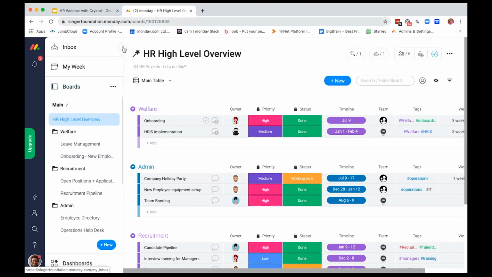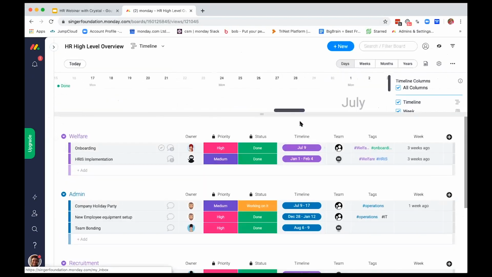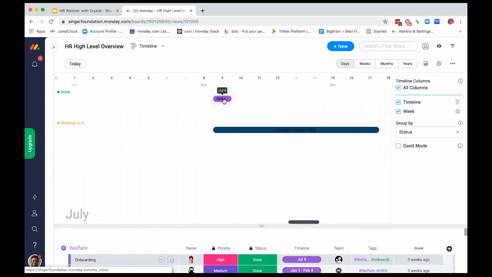But what we're essentially trying to see here is just the priority and the status and how much we've really gotten done over the course of this quarter. We can also see this broken down into timelines. So let's say if we've been onboarding users and we wanted to change this to not July 9th, that's not really realistic to do in a month or in a day. What I can do is go here, and it opens up this timeline view.